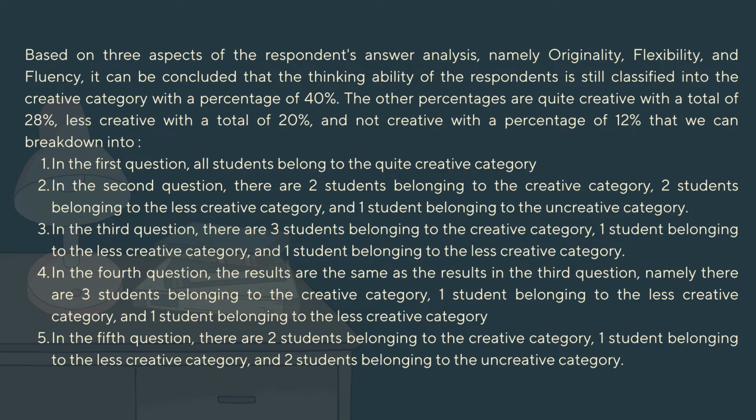In the fifth question, there are 2 students in the creative category, 1 student in the less creative category, and 2 students in the uncreative category. Maybe that's all from me. Thank you very much, and I'll return it to the moderator.